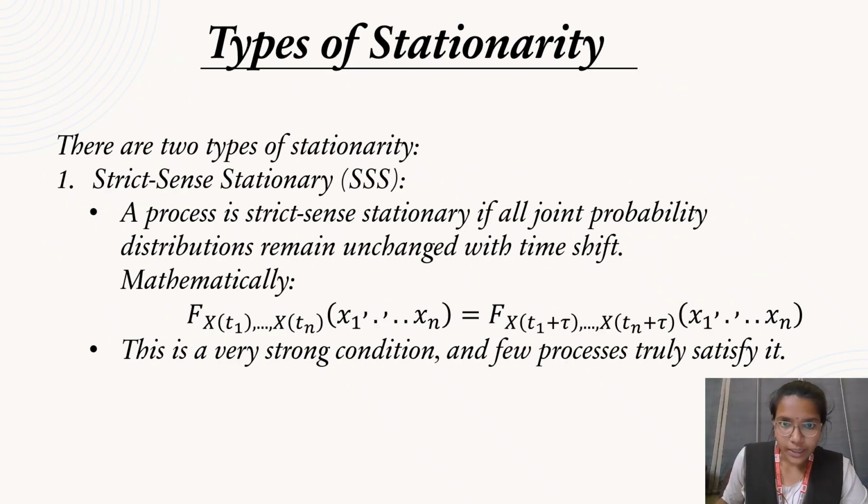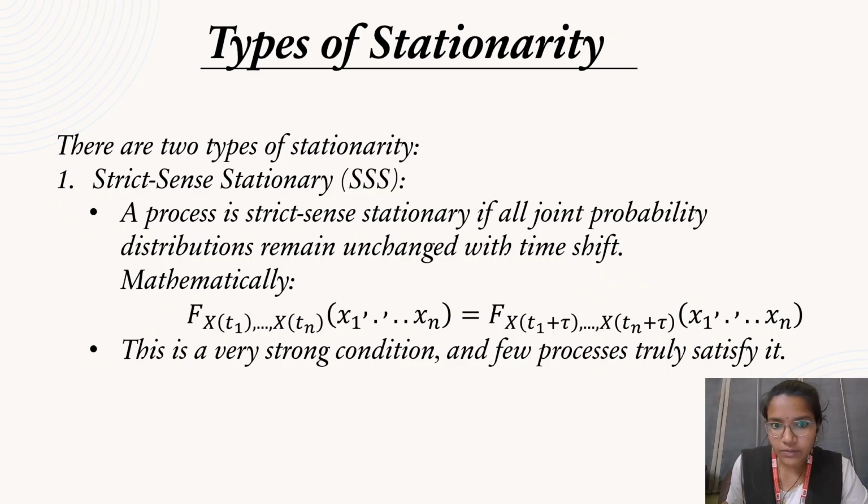Let's talk about types of stationarity. There are two types of stationarity. The first one is strict sense stationary, SSS. A process is SSS if all its joint probability distributions remain unchanged with time shift.